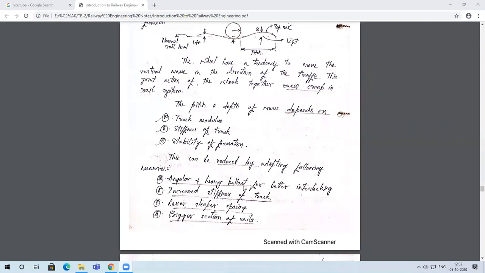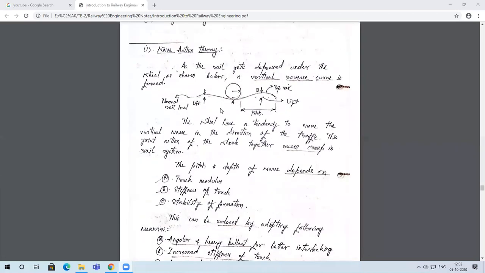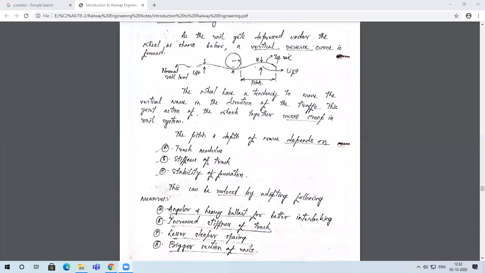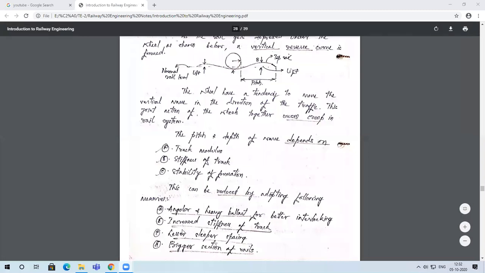Ballasts are these cushioning materials. Normally we use crushed aggregates, but there are many other materials that can be used as ballast, which we will discuss in the next chapter. So if you want creep not to take place, you need to use angular and heavy ballast for better interlocking. Next is increased stiffness of the track.